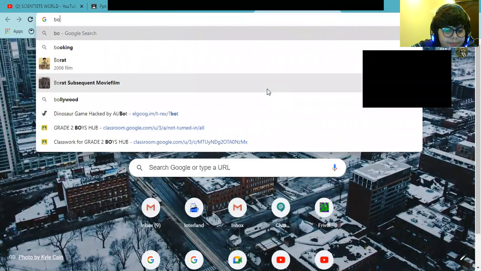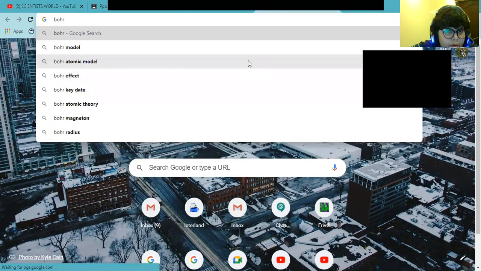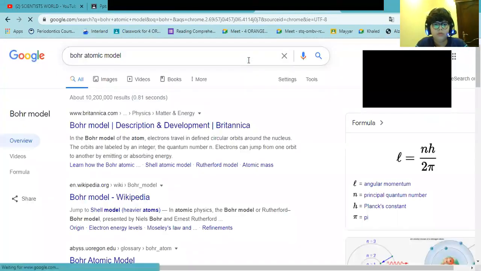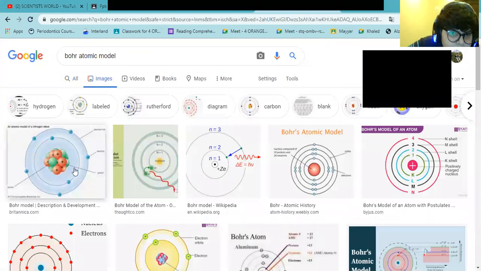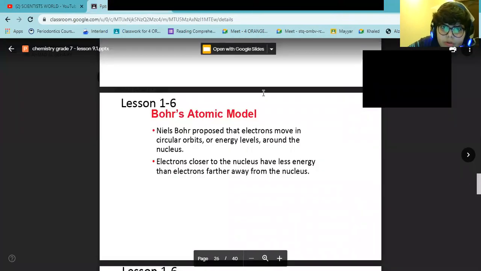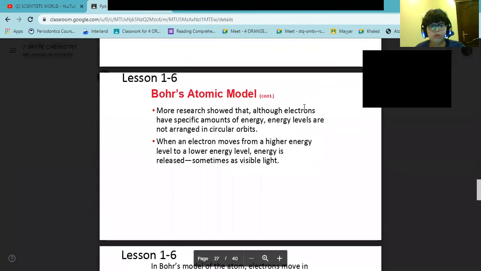Bohr's atomic model. Let me show you images for it. This is his atomic model. This one, you're gonna see about it now. Let's continue. Bohr's atomic model.